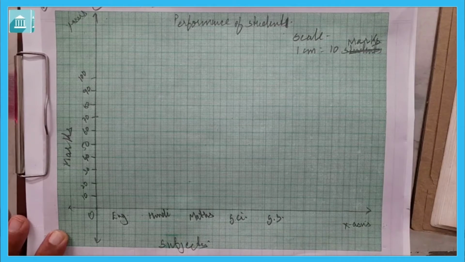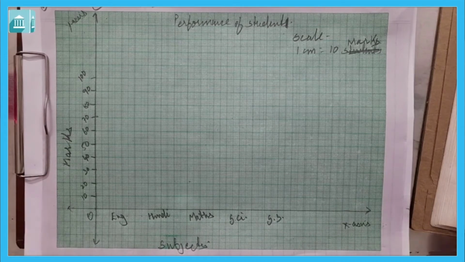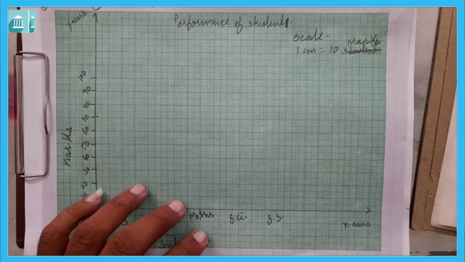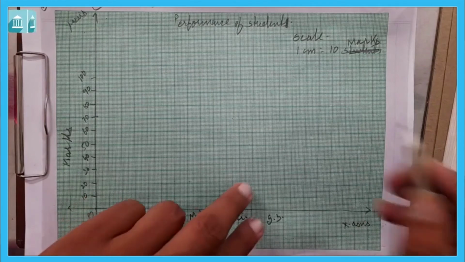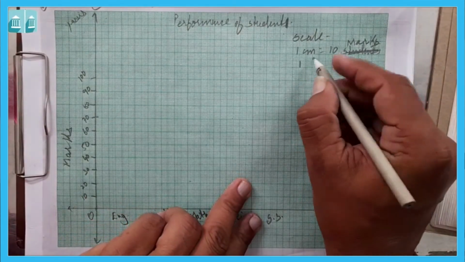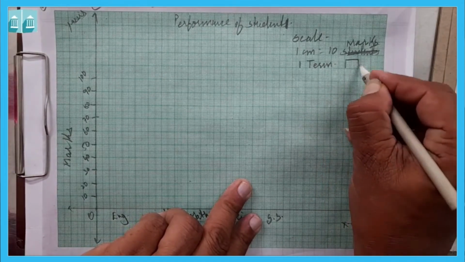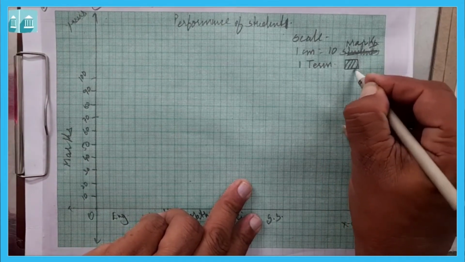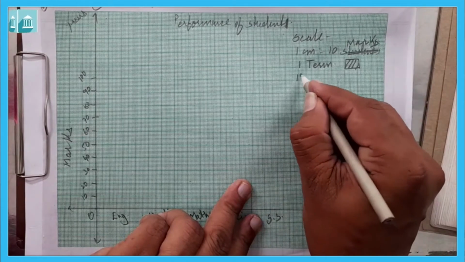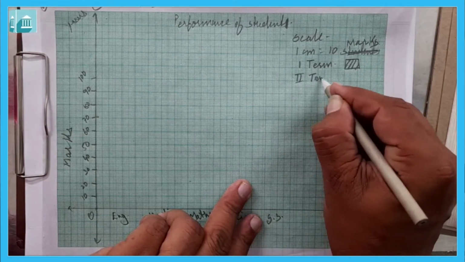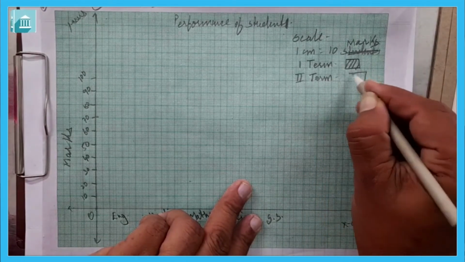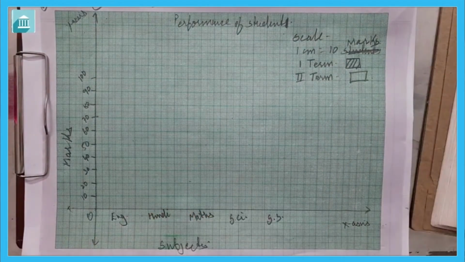Now first term and second term. For first term we have to shade it like this. For second term we can make it plain like this.